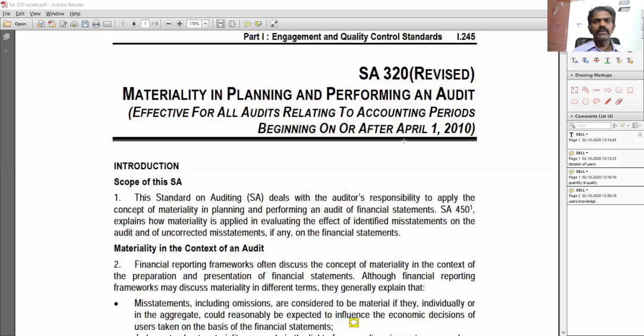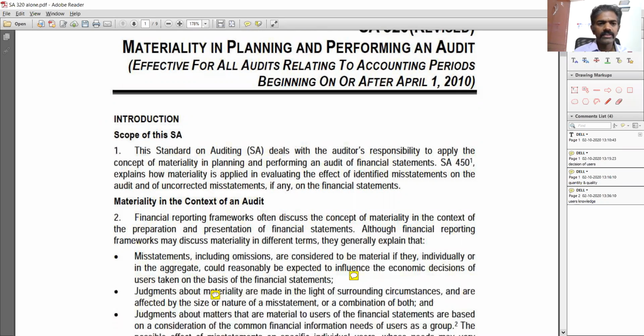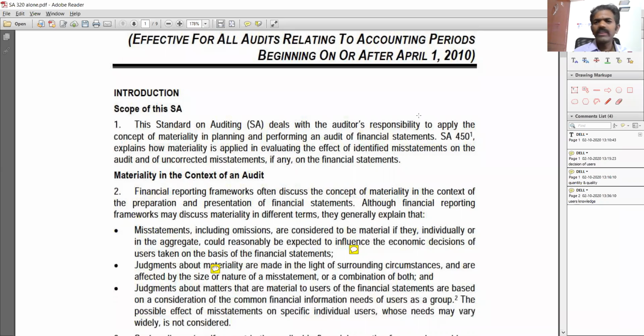Okay, let's get back to the standard and understand what it is all about. SA 320 deals with the auditor's responsibility to apply the concept of materiality in planning and performing an audit of financial statements. SA 450 explains how materiality is applied in evaluating the effect of identified misstatements on the audit, and of uncorrected misstatements, if any, on the financial statements.